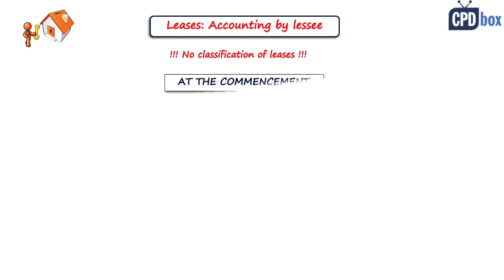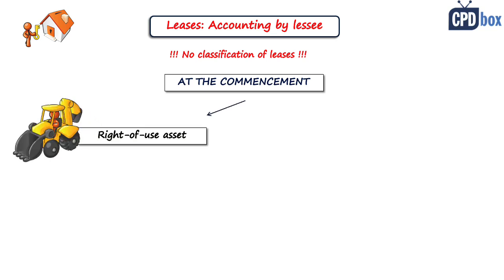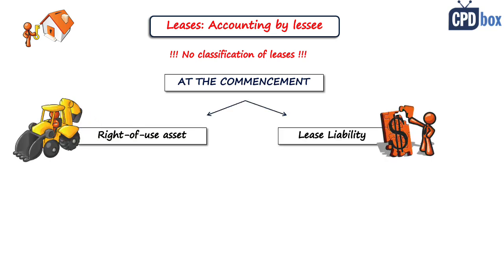So at the commencement of the lease, the lessee recognizes both the right-of-use asset and the lease liability. So here you can see that even when the lease is operating, according to previous definitions, lessee always recognizes some asset. And that's a huge change because before, lessee recognized all payments under operating leases straight in profit or loss.